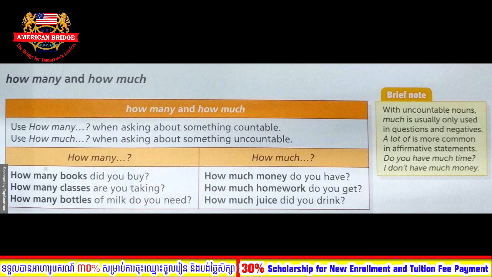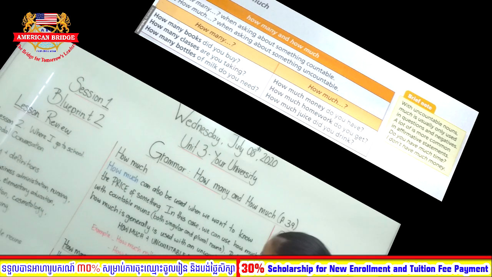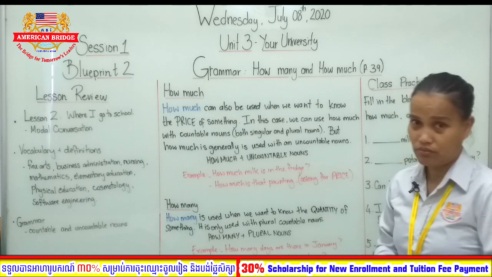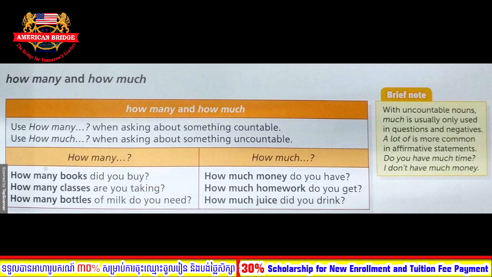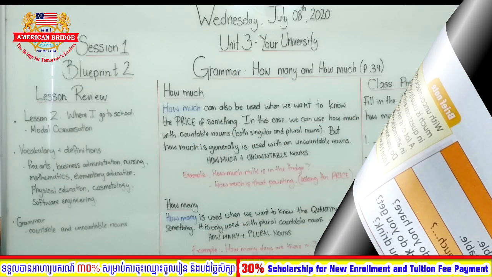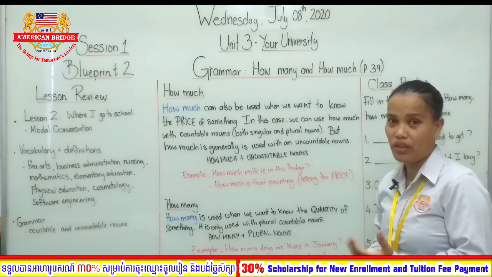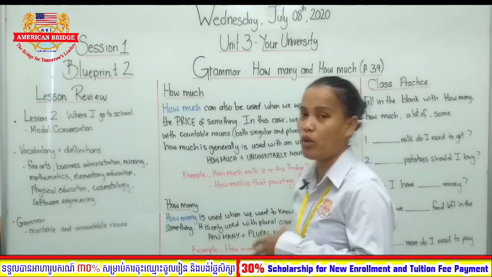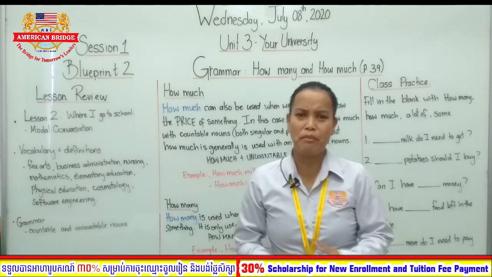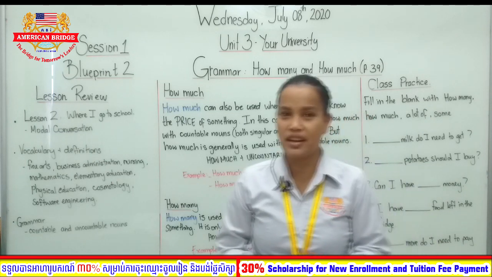Now in Blueprint 2 session 1, we're going to be covering unit 3, your university. Today we're going to be focusing on grammar, how many and how much. So we're going to distinguish the difference between how many and how much, okay? But before we go there, let's do a quick lesson review on what we've done so far.